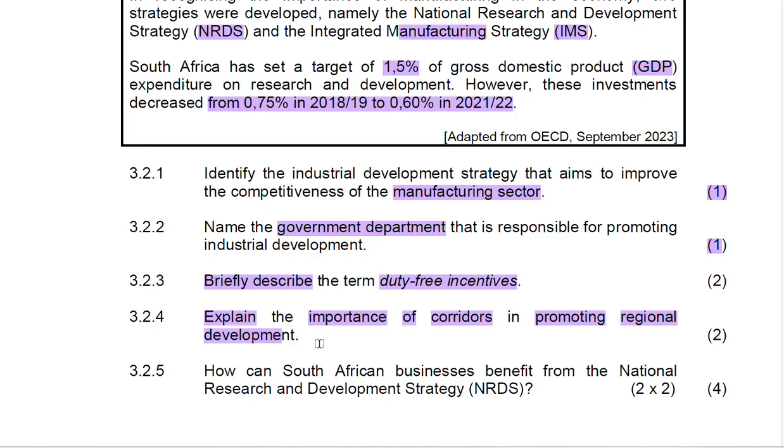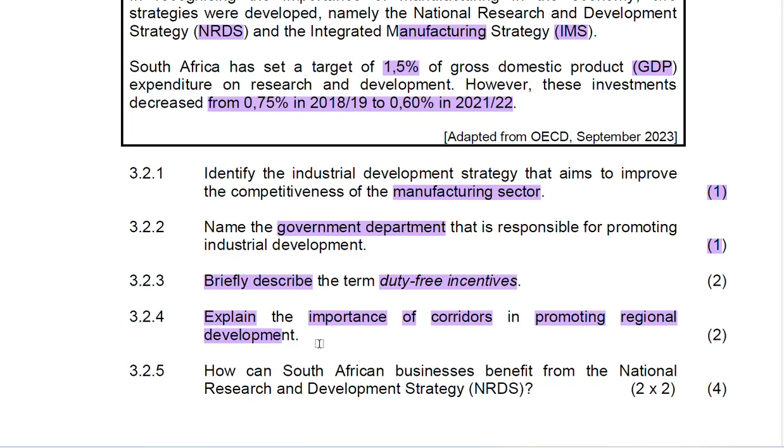It promotes efficient urbanization through establishment of new towns in underdeveloped regions. And the last one that you can put forward is that corridors make regions more attractive to both domestic and foreign investors and fostering economic growth. So that is the importance of corridors in promoting regional development. It promotes efficient urbanization. It makes the region more attractive to investors, and therefore, by investors being attracted or interested in the region, that fosters economic development.